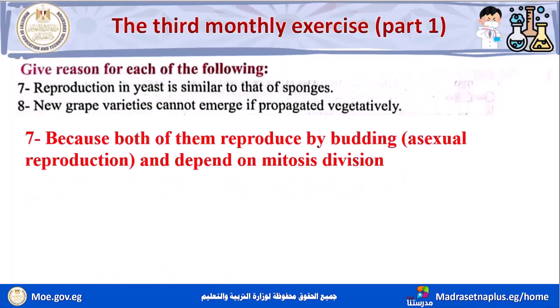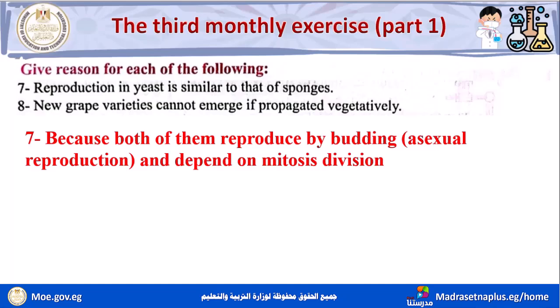Because both of them reproduce by budding, which is a type of asexual reproduction, and depend on mitosis division.